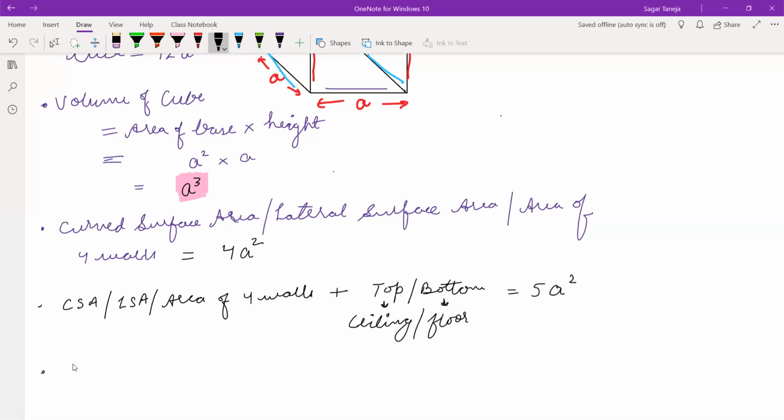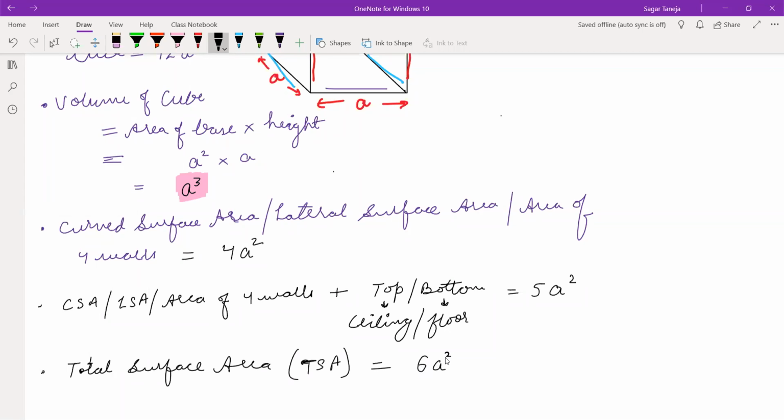After this, TSA, total surface area. In short, we say it TSA. In TSA, we have to include 4 walls and top and bottom, everything. So how many faces are there in a cube? 6 faces, and all are square faces. So area of square is a square, then area of 6 squares will be 6a square.